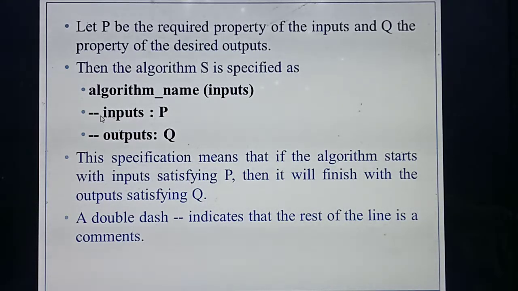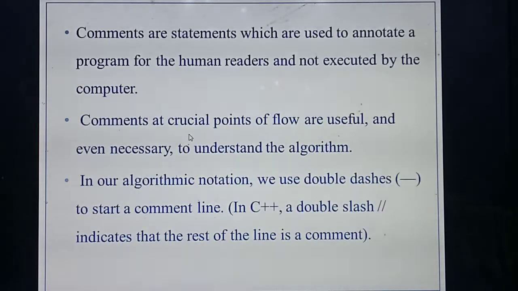The input property you are giving with the variable P, so input P. Then the output property you are giving with the variable Q, so output Q. In the algorithm or in a program, the line you have given with a double dash we call a comments line. What's the use of this comments line? Whatever lines you give inside that double dash are only for your understanding purpose.